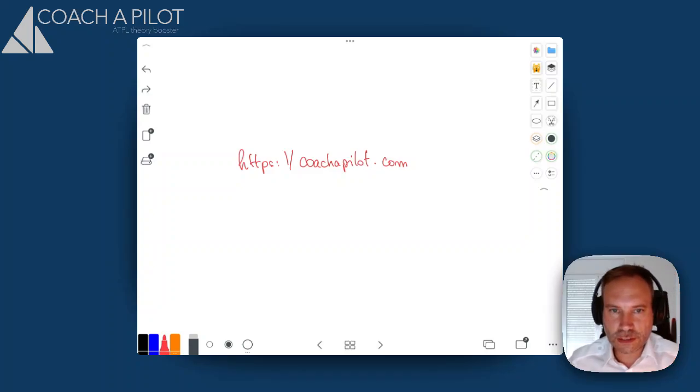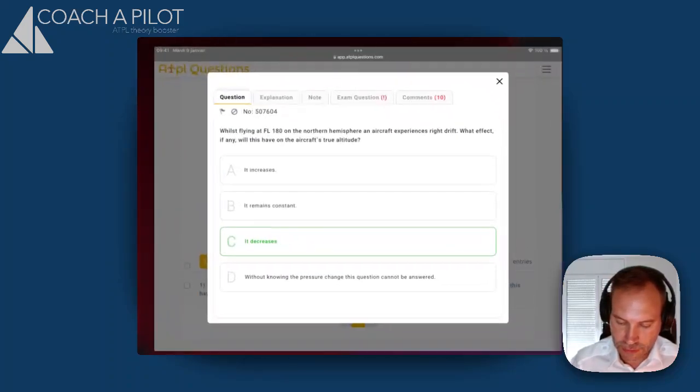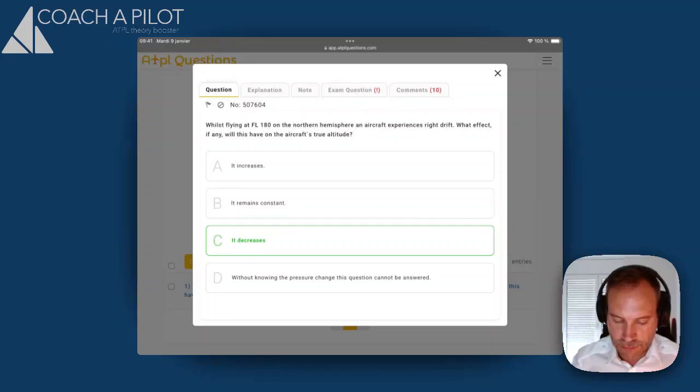And today I wanted to talk about meteorology. So I have found a question that is interesting about the wind, and plenty of students have difficulties with that. So here it is. Simple question, apparently. While flying at flight level 180 in the northern hemisphere, an aircraft experiences right drift. What effect, if any, will this have on the aircraft's true altitude? And the correct answer is it decreases.